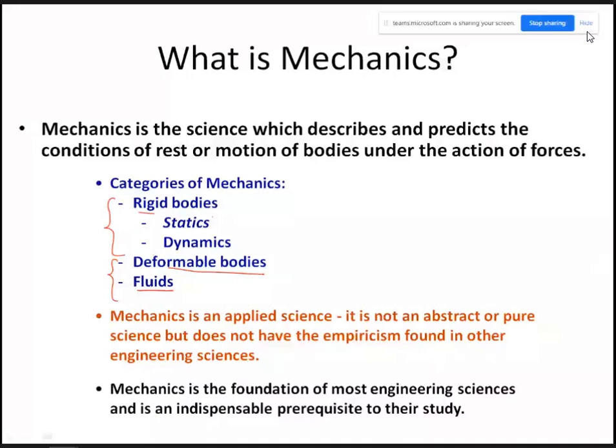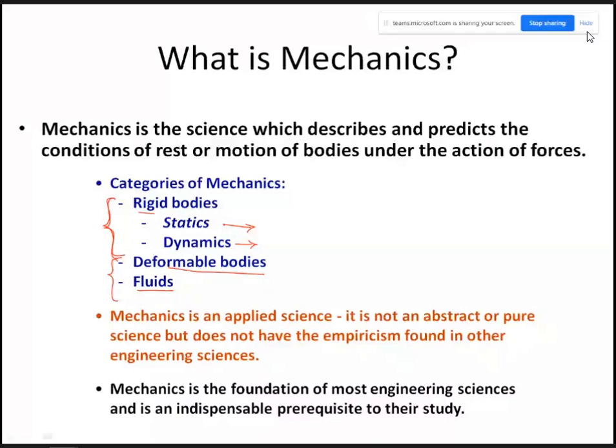Now, the mechanics of rigid bodies can be divided into statics and dynamics. What do we mean by statics and dynamics? When the body is in static condition, that is statics, and when there is some particular motion or movement, that aspect is dynamics. So with respect to time, if there is some change in position, velocity or acceleration, then we have dynamics. So we are going to restrict ourselves mostly to rigid bodies and not deformable bodies.